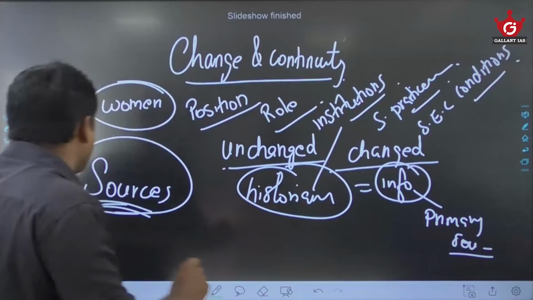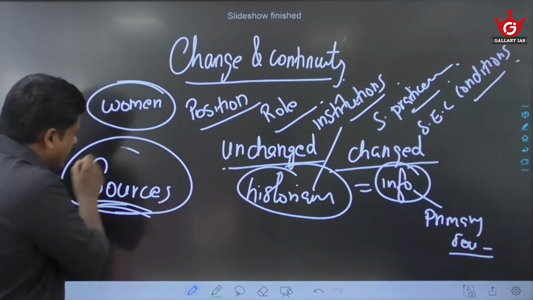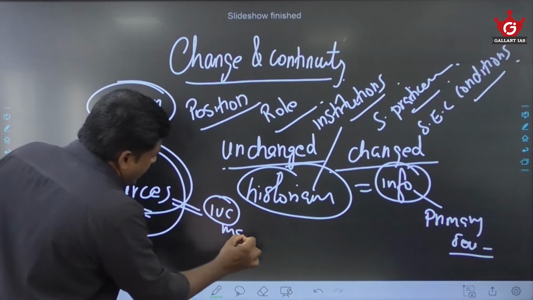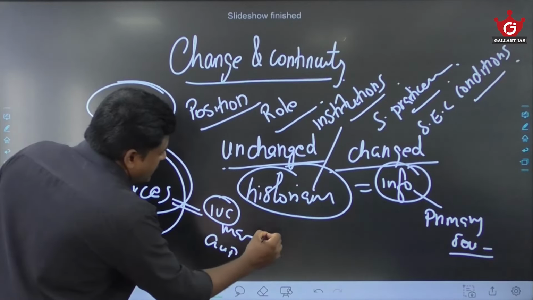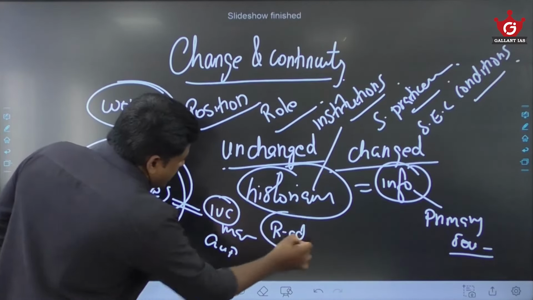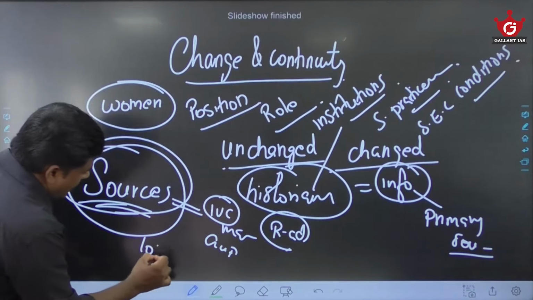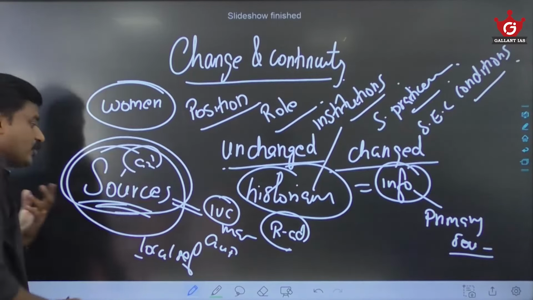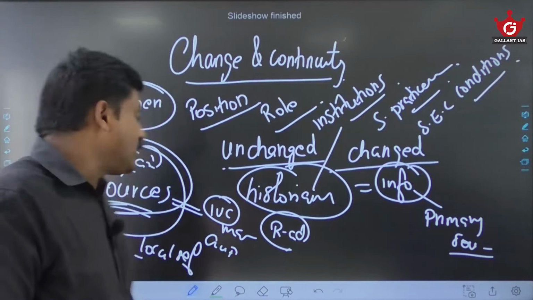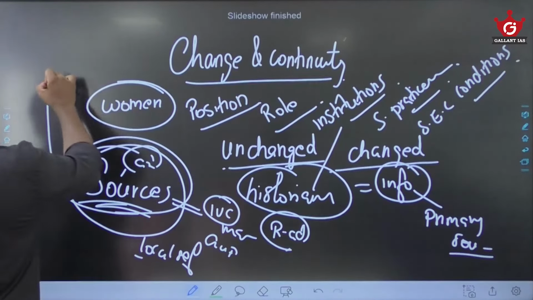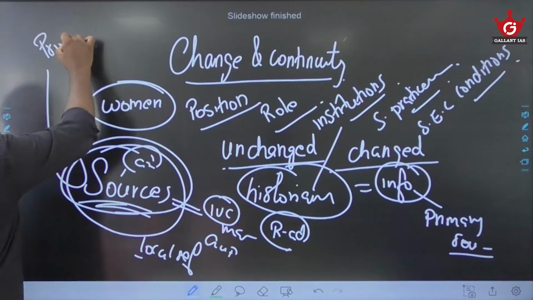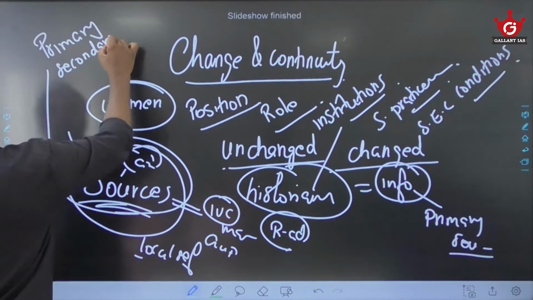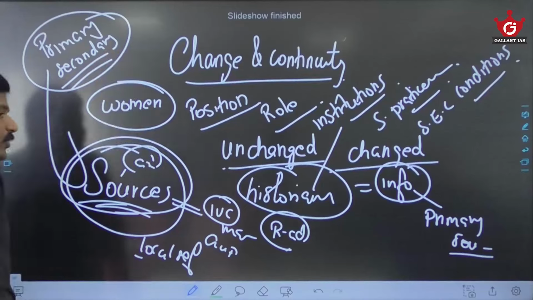So here again, it is very important. You must have a crystal clear idea about anything you study, be it IVC, be it Maurya, be it Gupta, be it the revenue administration of ancient India, be it local self-government of ancient India, or be it the art of ancient India. Anything you study, always take care that you have sufficient coverage of the sources, that is, primary sources and secondary sources. Okay, so please take care of these aspects.